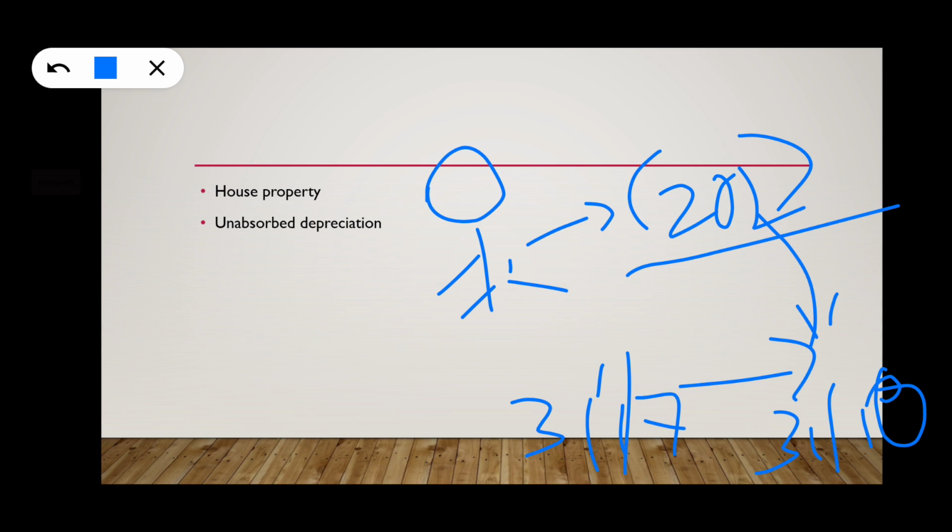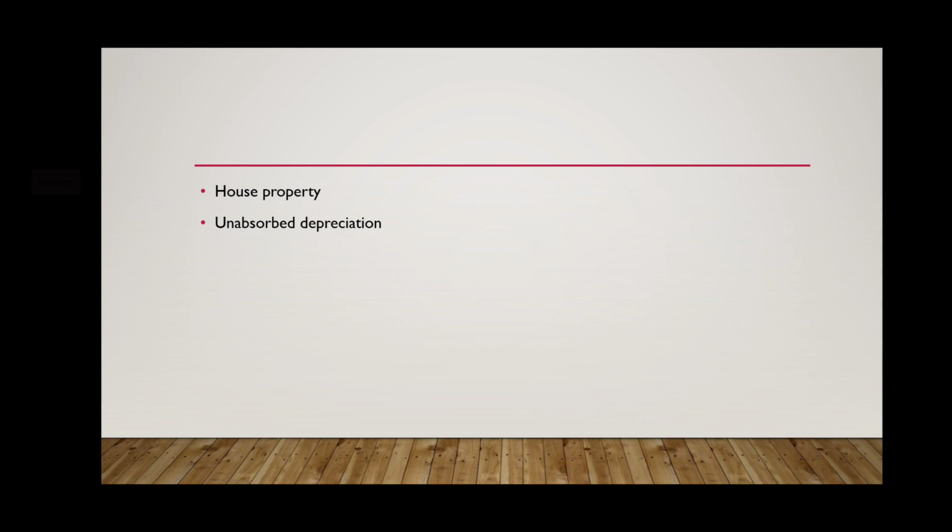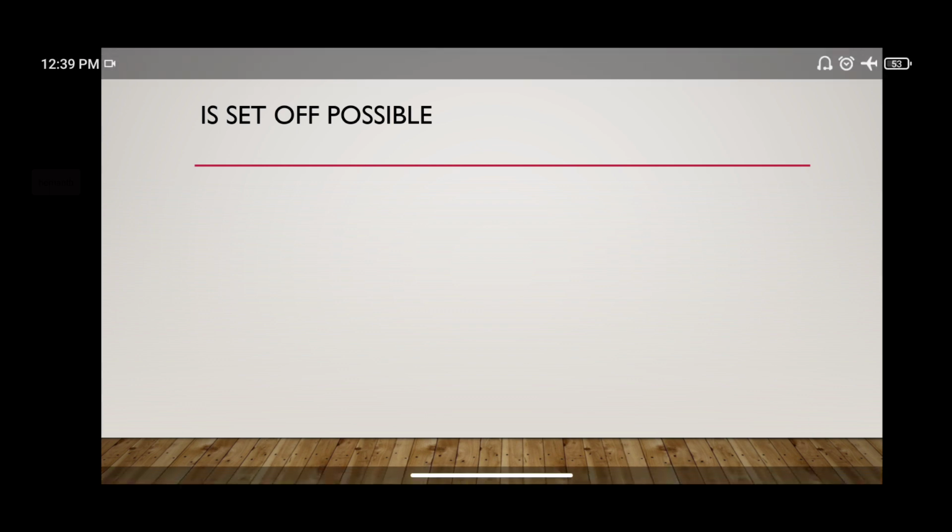These 20 lakhs can be carried forward for the next year. So this house property loss can be carried forward even if it is not filed within the due date. And second, unabsorbed depreciation. This loss can be carried forward even if the return of income is filed after the due date.